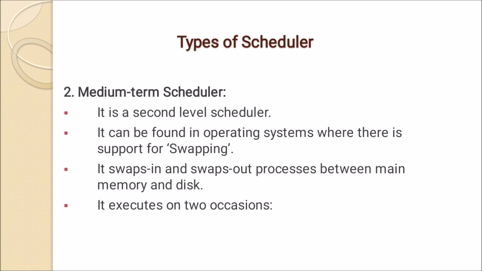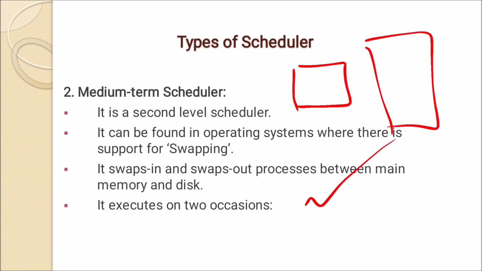It is a second level scheduler. It can be found in operating systems where there is support for swapping. If there is support of batch operating system, the long term scheduler comes into picture. If there is support of swapping, the medium term scheduler comes into picture. It swaps in and swaps out processes between main memory and disk. Now the size of main memory is very less compared to the hard disk. So all the processes cannot be loaded directly into main memory, but will be stored in the hard disk.